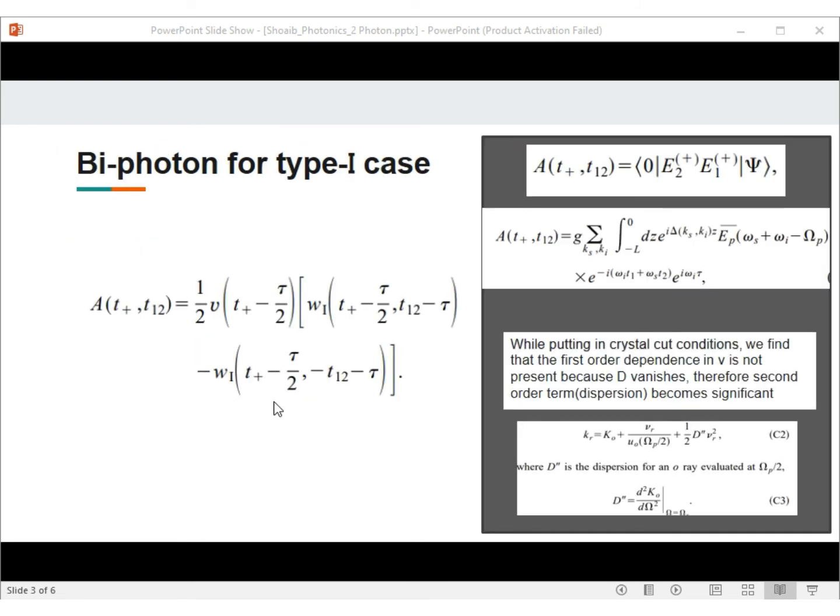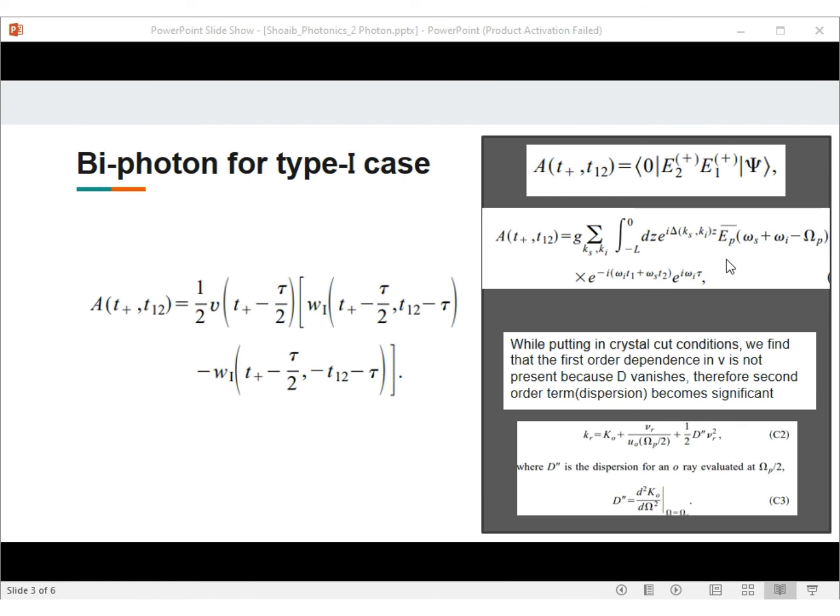We ignore the transverse coordinates here because we don't want to take into account the minor effects that they cause. So we plug in the values in the formula for the biphoton amplitude and proceed to calculate it in a similar way to what we did in type 2 biphoton. After putting E2 and E1 in the expression, we get this particular expression.